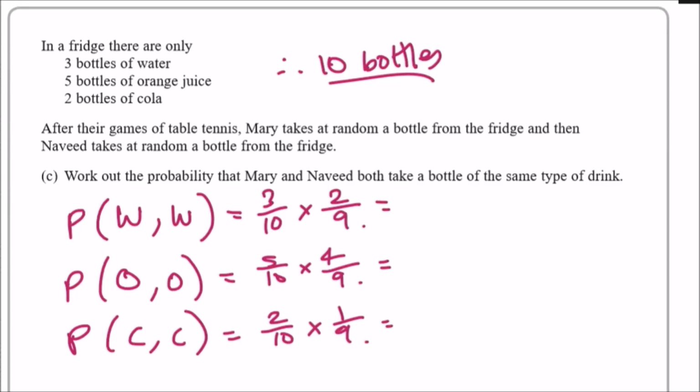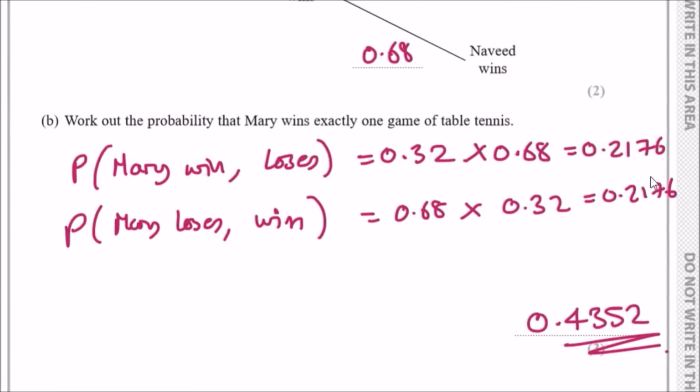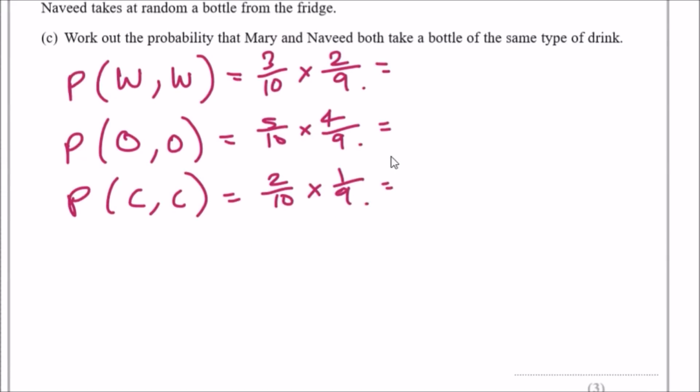Now all you do is literally, like the previous question, calculate the probabilities and then total them up. Find the total probability. So very straightforward. So 3 times 2 is 6 over 90. 5 times 4 is 20 over 90. And 2 times 1 is 2 over 90. And if you add them all up, 6 plus 20 plus 2 divided by 90, you should get,